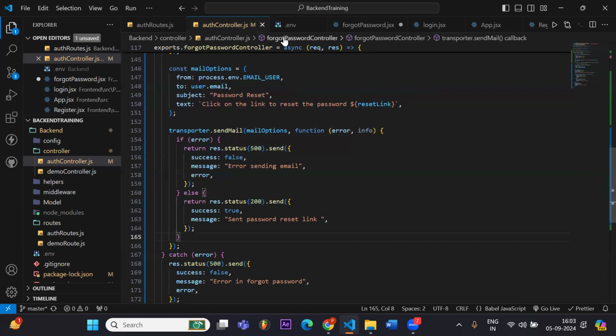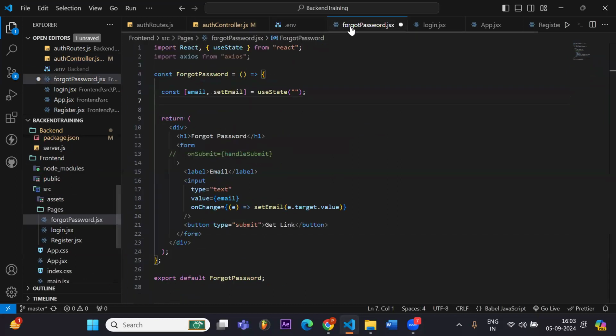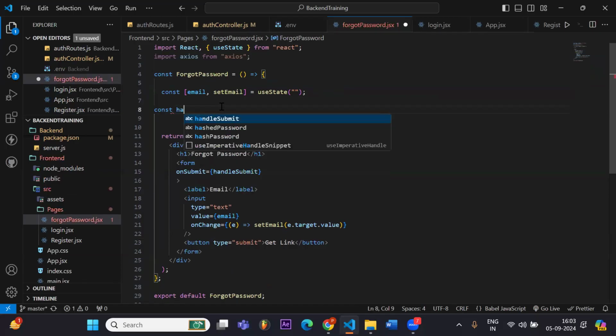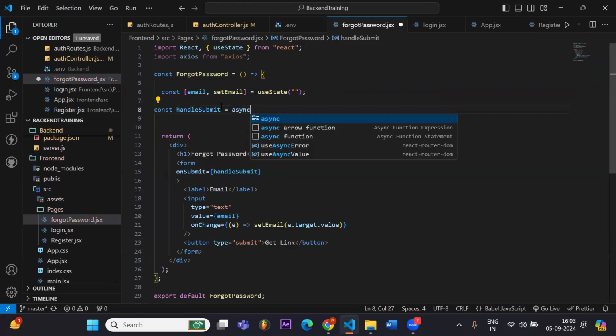Now in the front end, yeah, we have to write the on submit part. So what we have to write here is we will comment this out again and say const handleSubmit, and I don't want it to refresh.